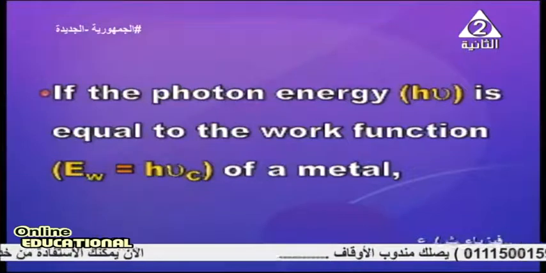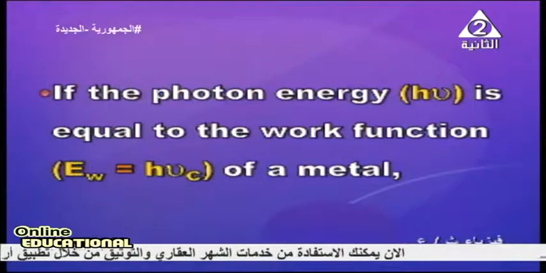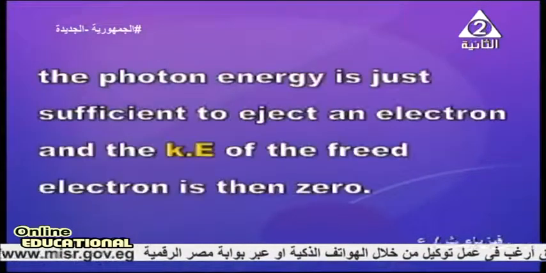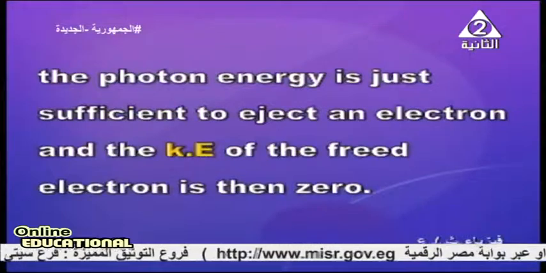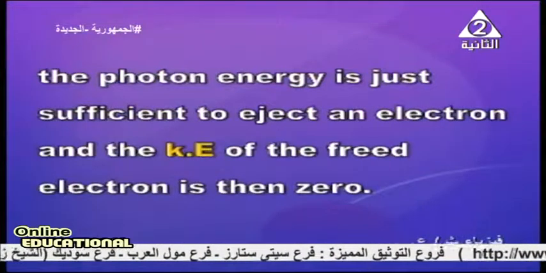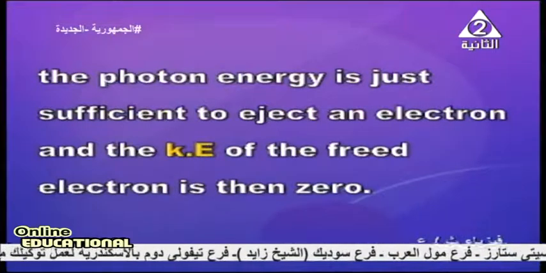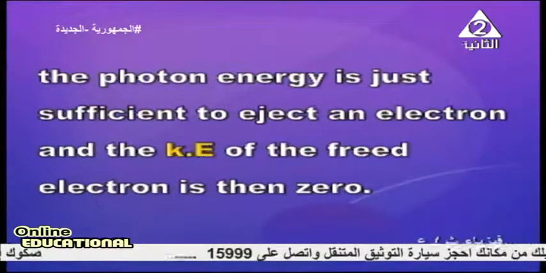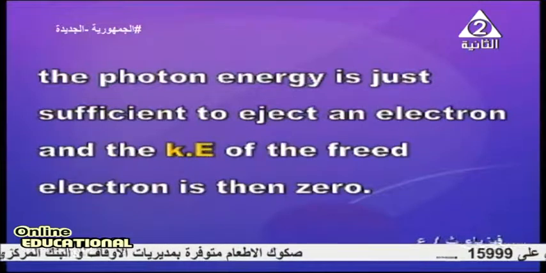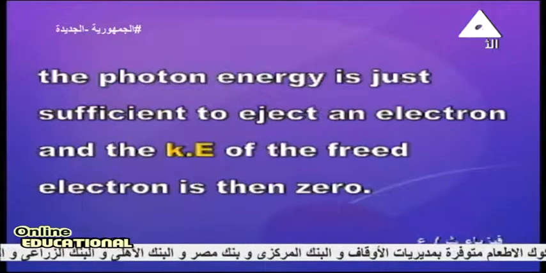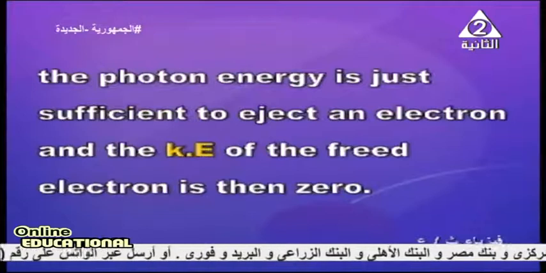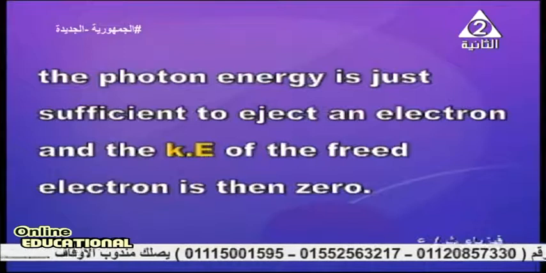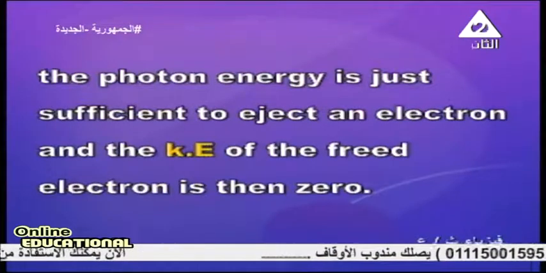Photon energy h nu is equal to the work function h nu C. The photon energy is just sufficient to eject an electron, and the electron is released from the metal but without having any kinetic energy. The kinetic energy of the freed electron is then 0. This is one possibility.